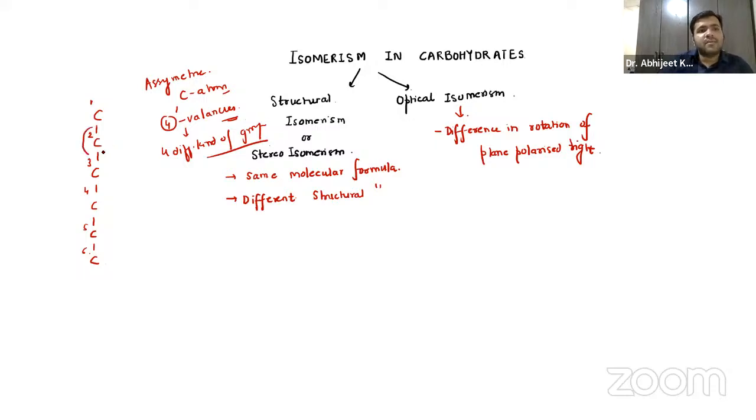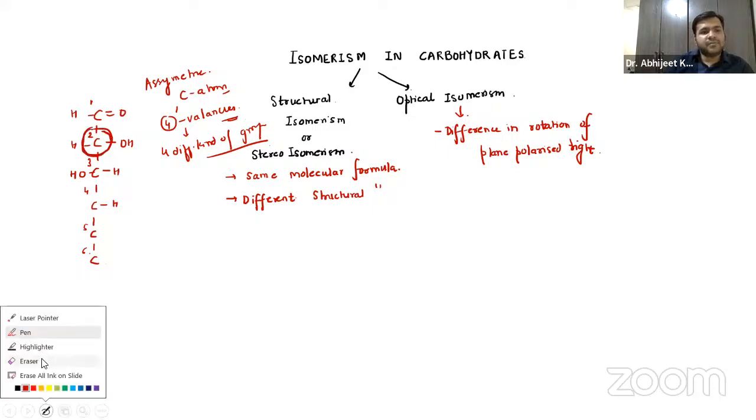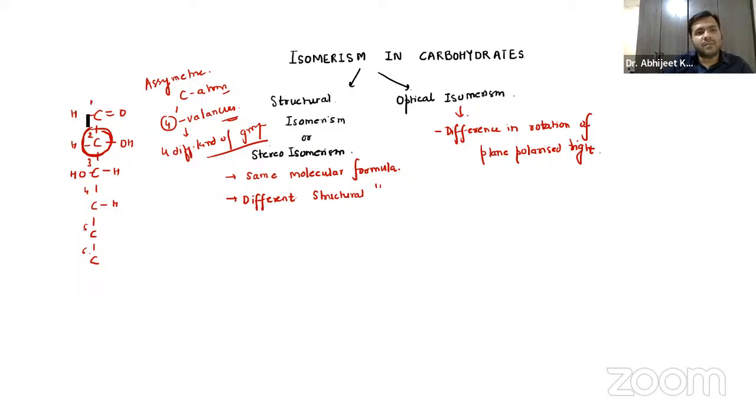Now, if I talk about carbon atom 2, guys, at the first place it is like this. At the second place, we have this OH, H over here, right? At the third place, OH is on this side, right? So you can see this second carbon atom is surrounded by 4 different groups. The first is this, the second is this, the third is this, and the fourth one is this. So the second carbon atom is an asymmetric carbon atom, which is surrounded by 4 different kinds of groups, right? That is something you have to remember.